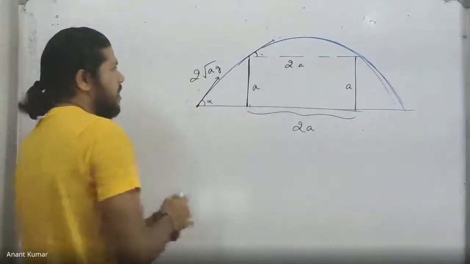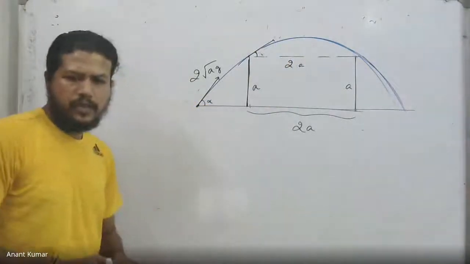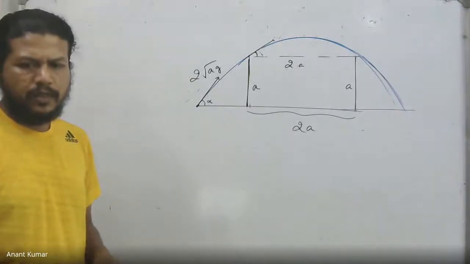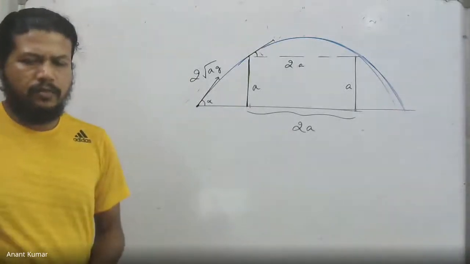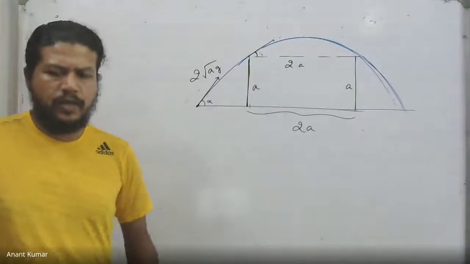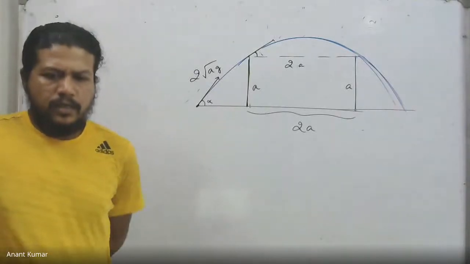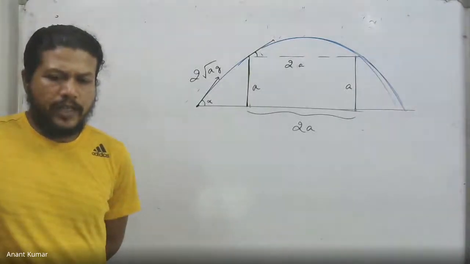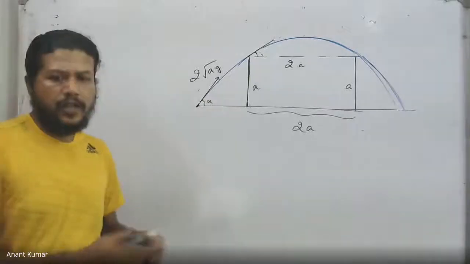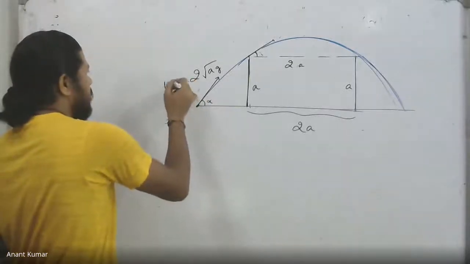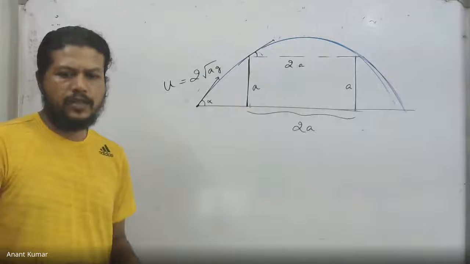Well, what I was saying, all of you have done this question, or should I say, do it? You haven't done it? I have not yet got the request, Anik. The speed 2 root ag is u actually, the initial speed. 2 root ag is the initial speed, okay.